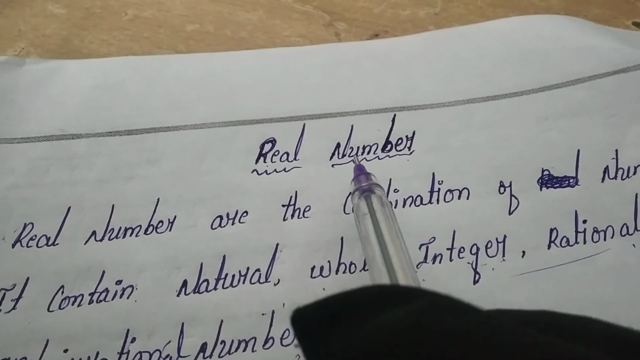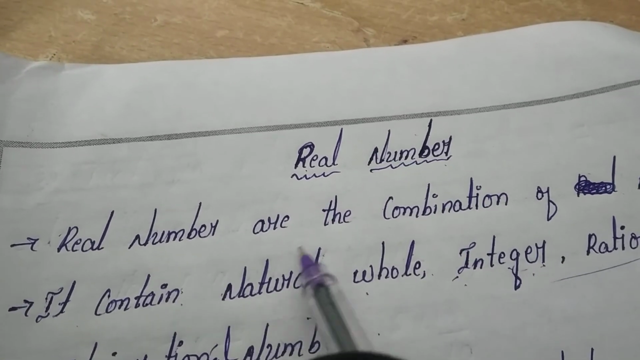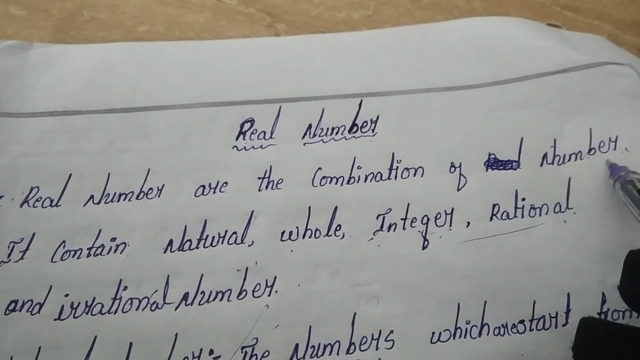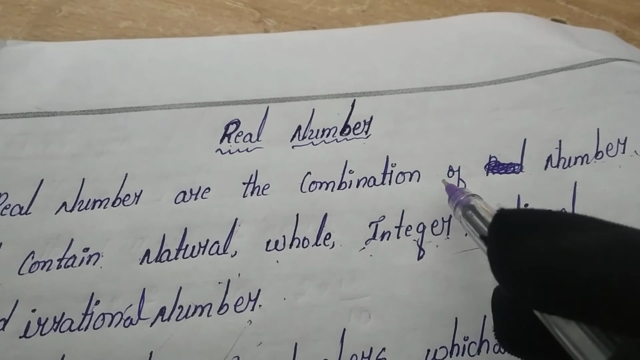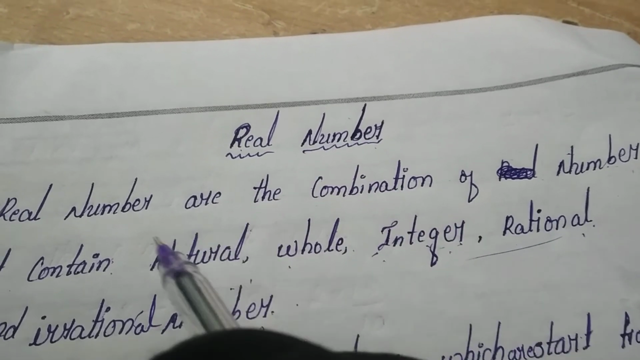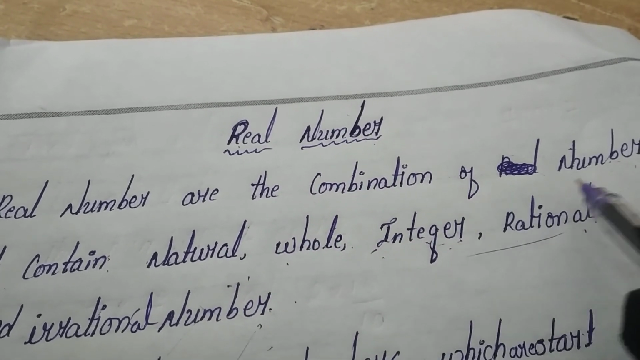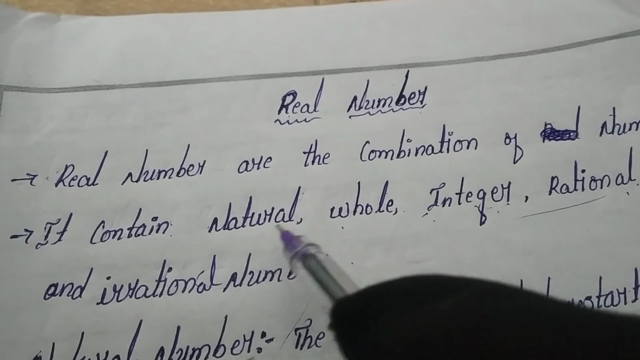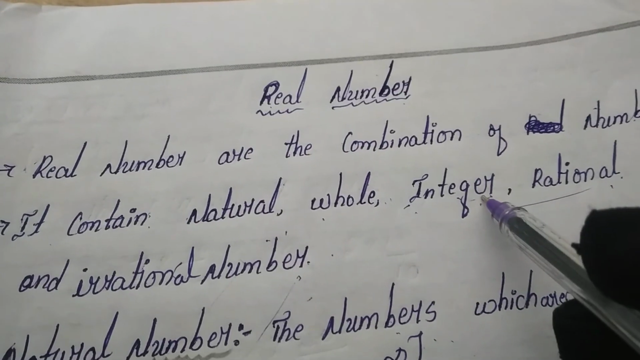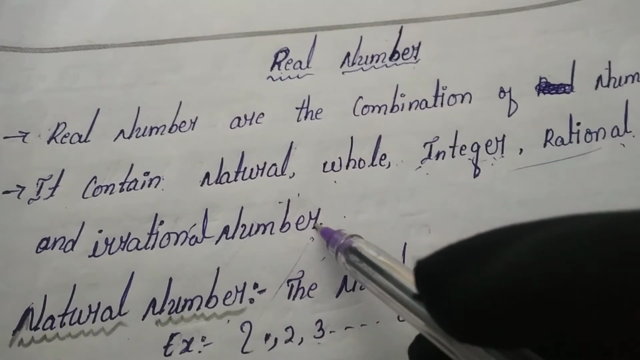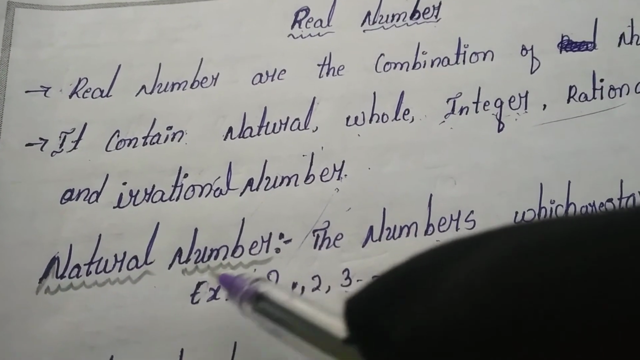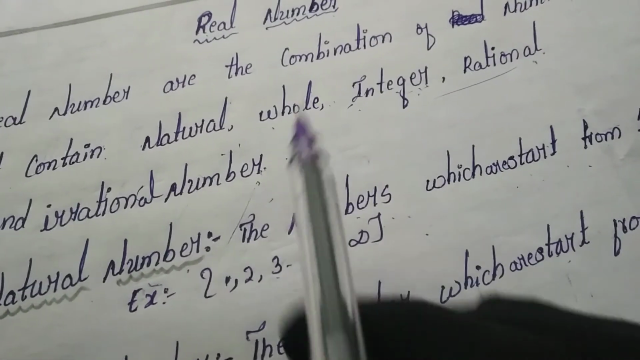Real numbers are the combination of numbers. They contain natural numbers, whole numbers, integers, rational numbers, and irrational numbers. Okay, natural numbers. What are natural numbers?